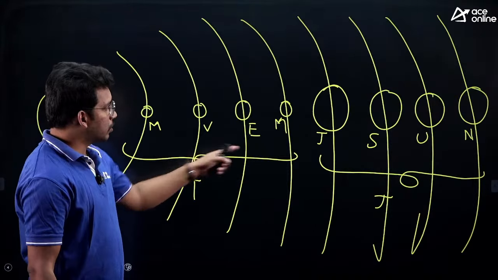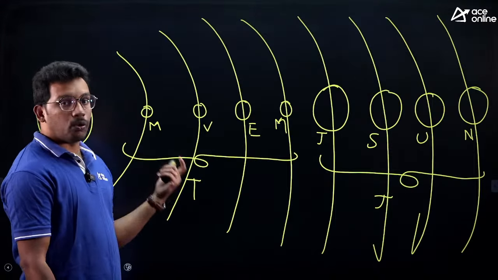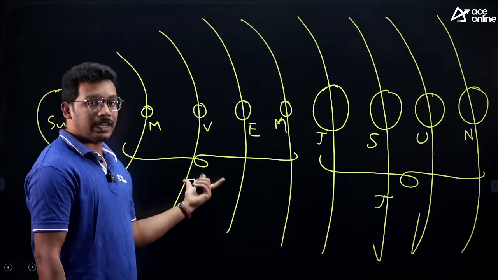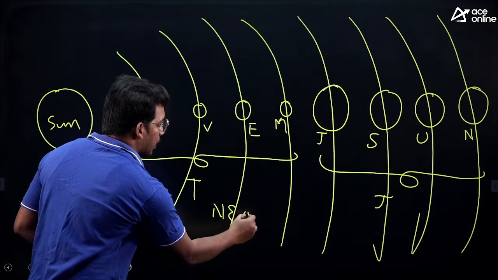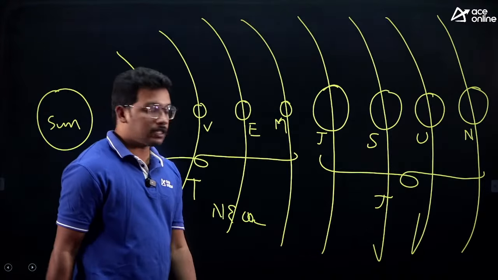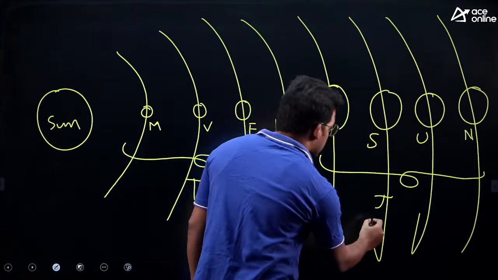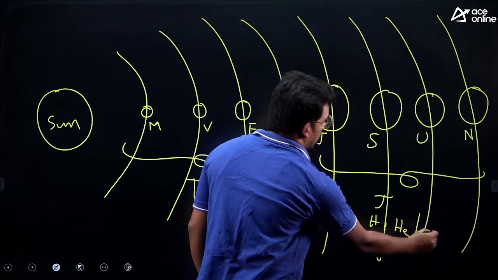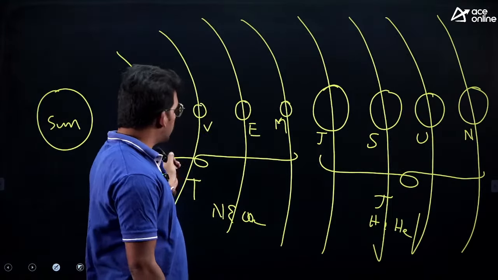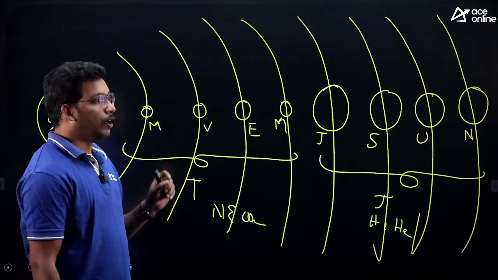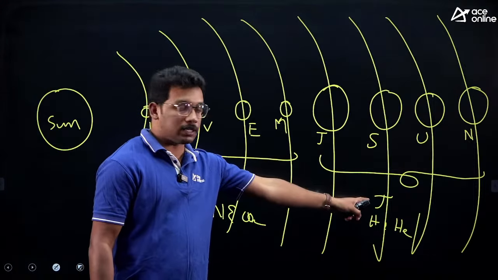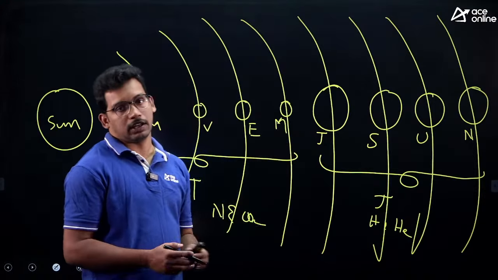Okay. So now if you want to know the difference, these terrestrial planets mainly consist of nitrogen and carbon dioxide, whereas the outer planets mainly consist of hydrogen and helium. Also the inner planets or terrestrial planets are small in size, whereas outer planets are larger in size.